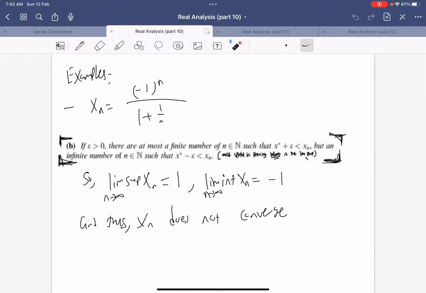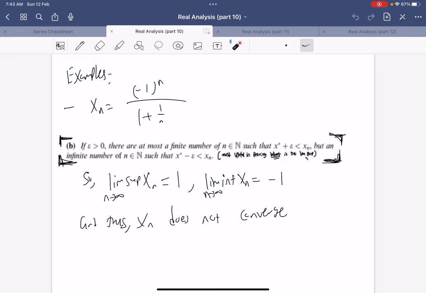An example of how we find lim sup and lim inf will be the given one: x_n equals (minus 1) to the power n over 1 plus 1 over n. Like I said, definition 2 allows us to actually find it, because we know that if we put the lim sup as 1, it fulfills the condition that there are only finitely many n's such that x_n is greater than x star plus epsilon, and infinitely many for x star minus epsilon.